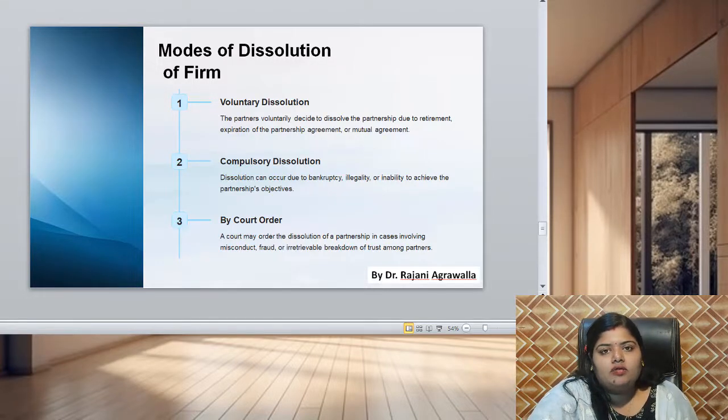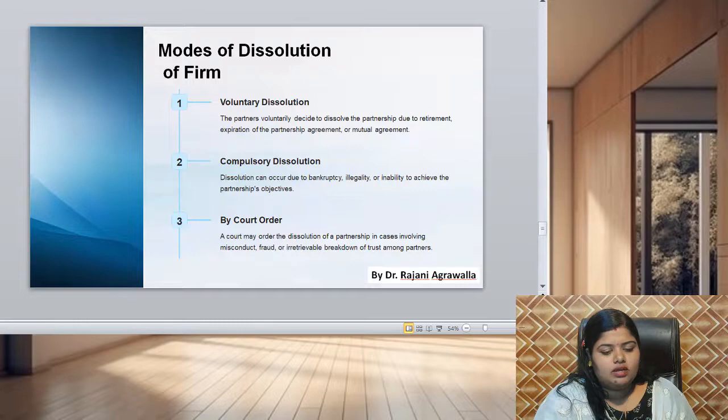Unlike admission and retirement of a partner, where we opened three accounts, that is revaluation account, capital account and balance sheet, in case of dissolution of the firm there should be a realization account, capital account and bank account. There is no need to prepare a new balance sheet, because as the firm is dissolved and not carried forward, the balance sheet will not be prepared.